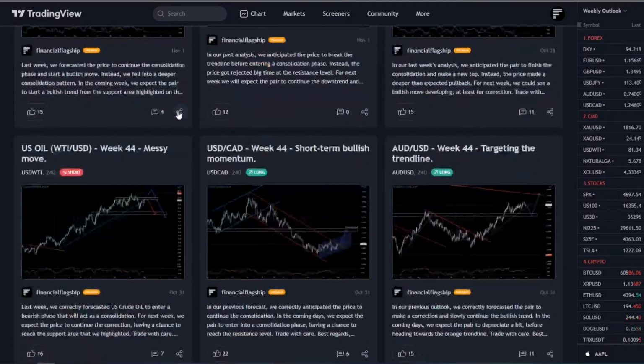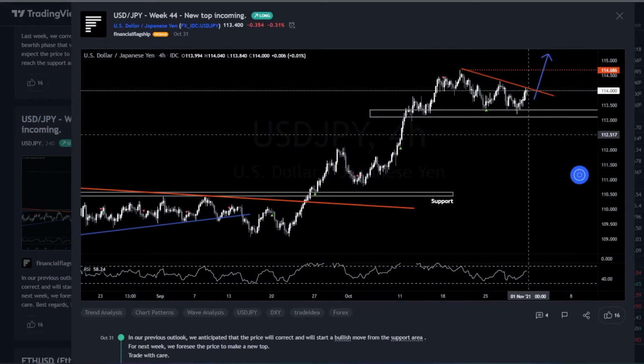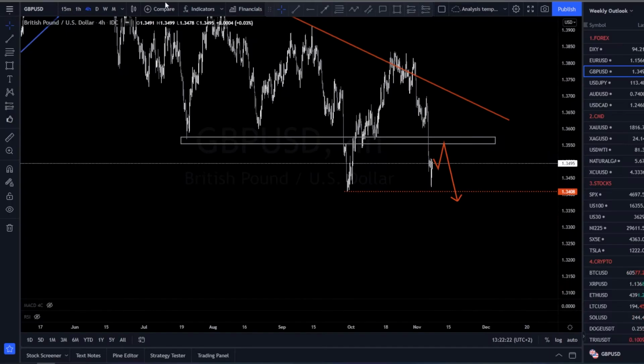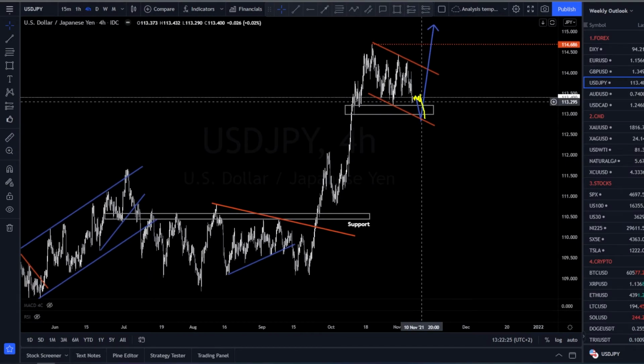Moving on to dollar yen. In our previous analysis, we expected the price to make a new top, but instead the market developed a complex corrective pattern. For next week, for dollar yen, we are expecting the price to reach the support level and possibly the bottom channel line. From that area, we expect the price to gain some bullish momentum and break the top.